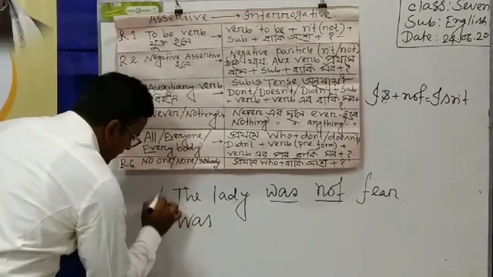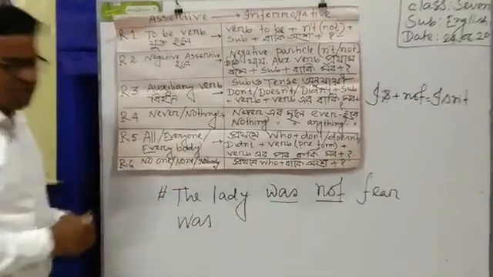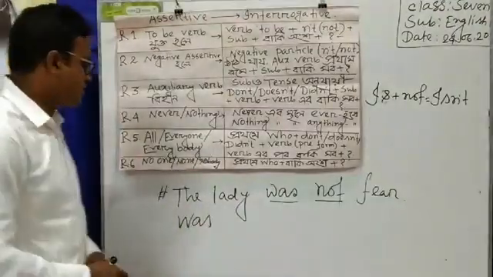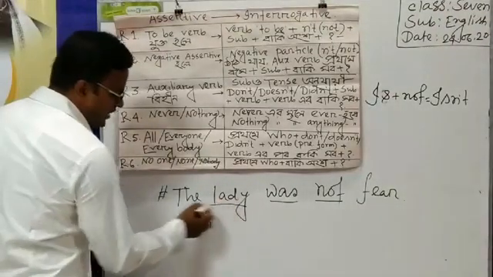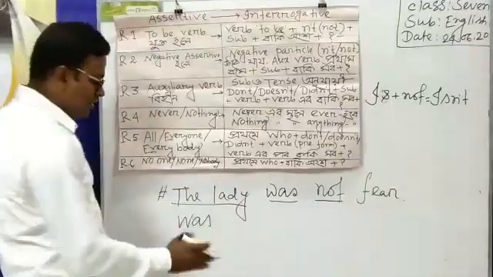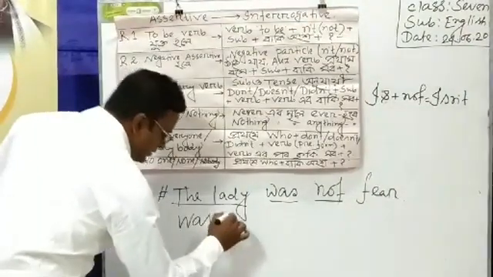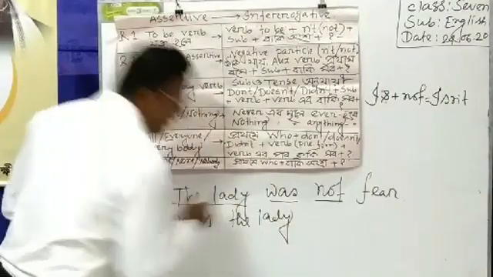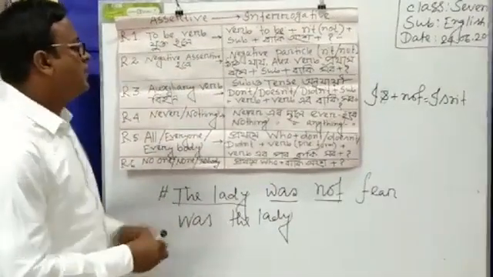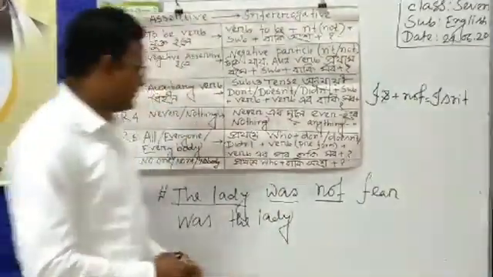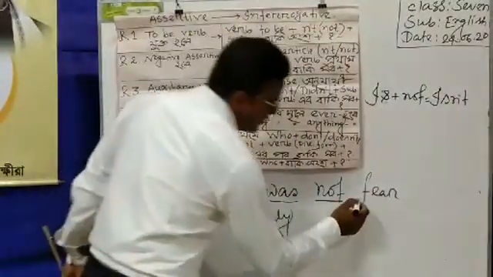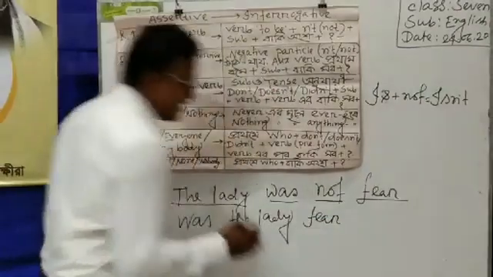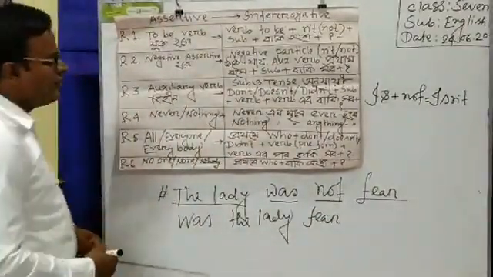I have to write was at the beginning of the sentence, and then the subject. Here you can see the subject is the lady. So I have to write it: was the lady. And then the latter part of the sentence, which is fair. So now the answer is, was the lady fair?